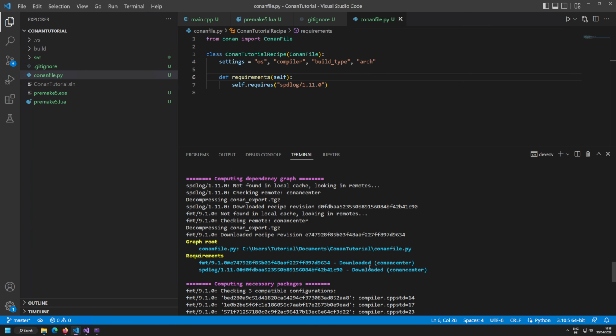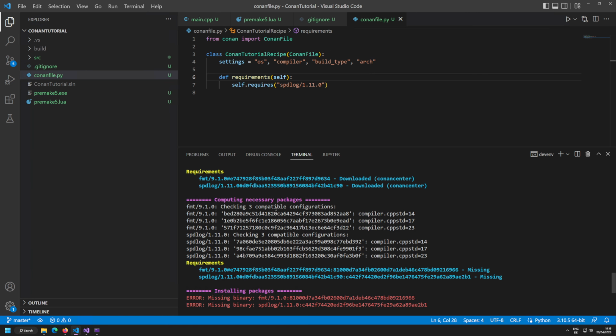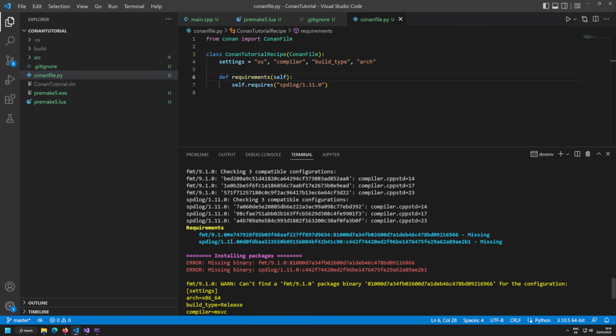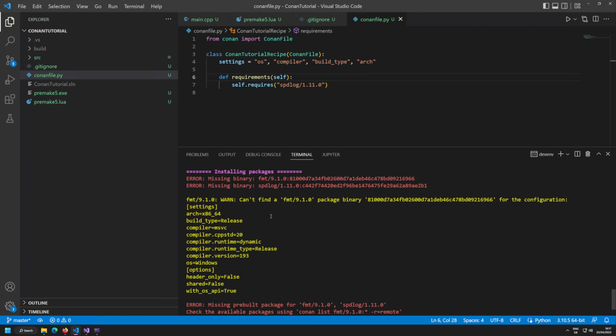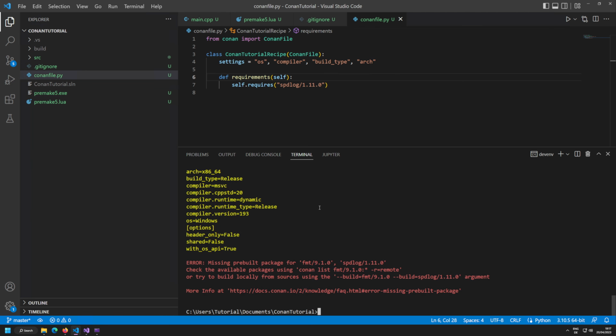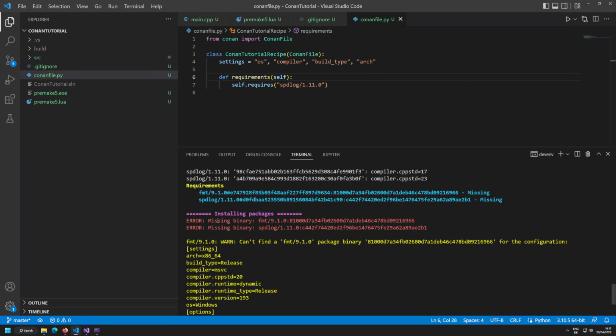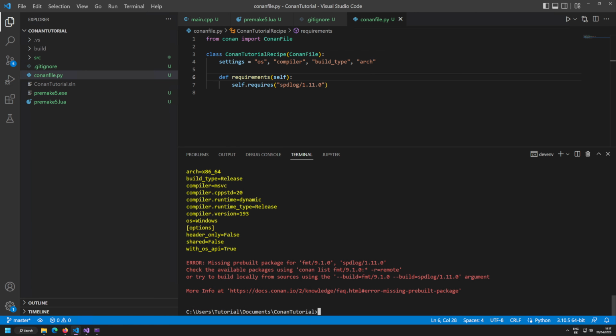And you can see that both of them were not available. So it downloaded them from Conan Center. It automatically found them. Then it computed the necessary packages. So it has done a few things here that were basically evaluated, and then at some point it again had some requirements, and you can see that both of these requirements were missing, and then we got an error: missing binary for FMT and spdlog. So basically it was not able to find a pre-built binary for FMT nor for spdlog on the Conan Center.